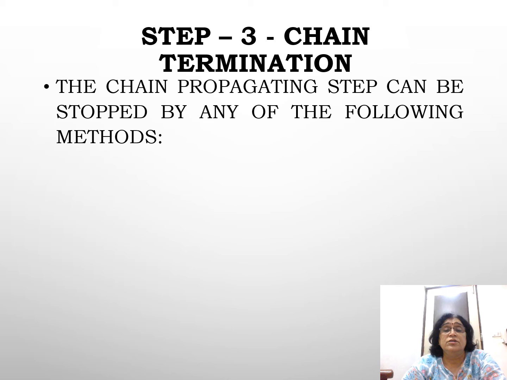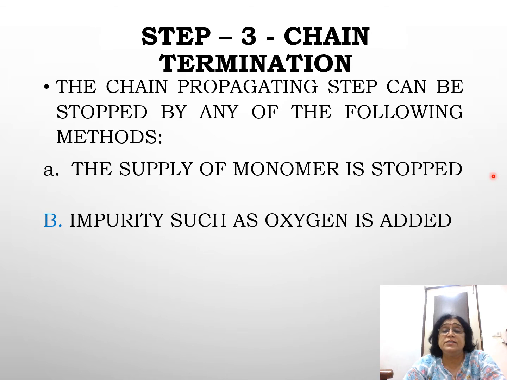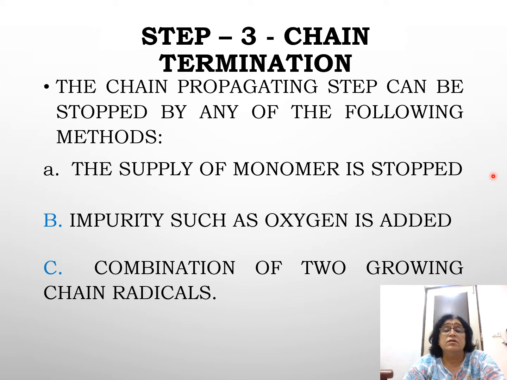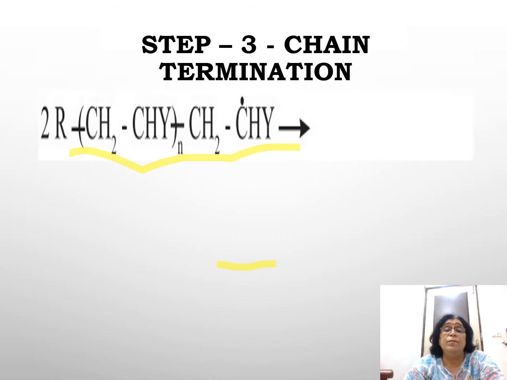Chain termination means stopping of the chain. The chain propagation step can be stopped by three methods. Either the supply of monomer is stopped, or impurities such as oxygen get added, or two free radicals combine. Any of these three things can stop the chain from propagating.